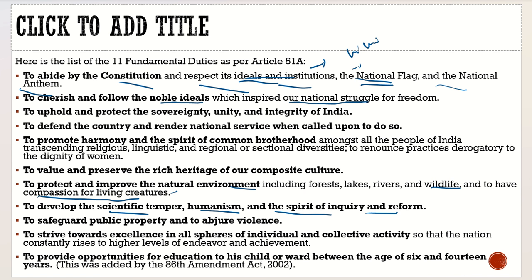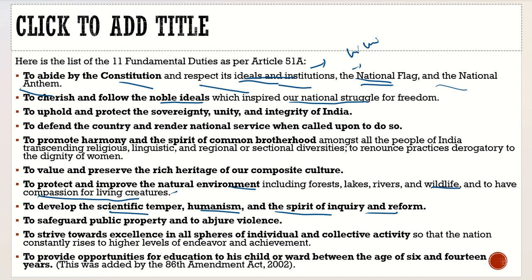Now read them again one by one. To abide by the constitution and respect its ideals and institutions, the national flag and the national anthem. Now you can ask, sir, what kind of questions can be asked from this topic, as it is particular to prelims. For that you need to memorize all these fundamental duties. A question is often asked in the exam: which of the following are not the fundamental duties? So you have to find that out. Remember in whatever way you want, but please remember all these fundamental duties.